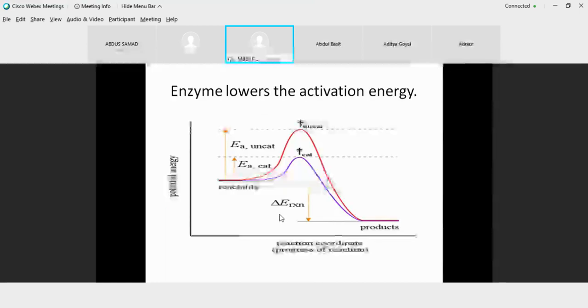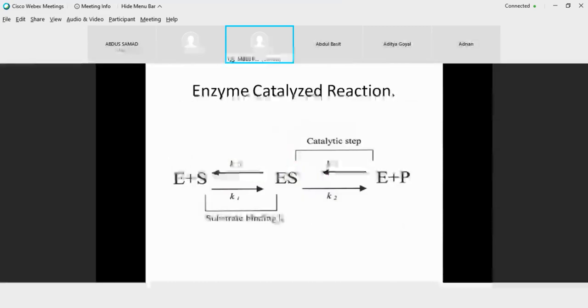Then if we talk about the kinetic activity of an enzyme, what an enzyme does is lower the activation energy without altering the equilibrium. So delta G is not changed here. What is changed is the activation energy. Why? Because in a simple enzyme catalyzed reaction, an enzyme combines with a substrate and forms an enzyme substrate complex. So this is a substrate binding step.